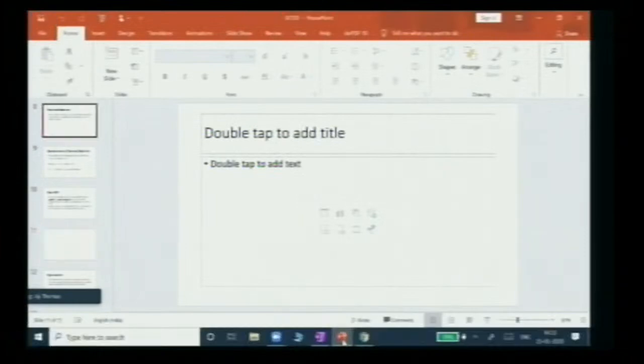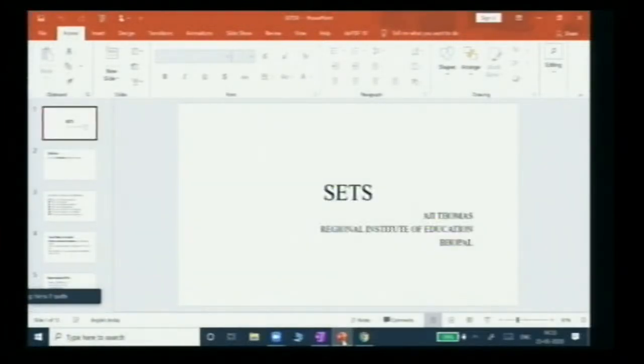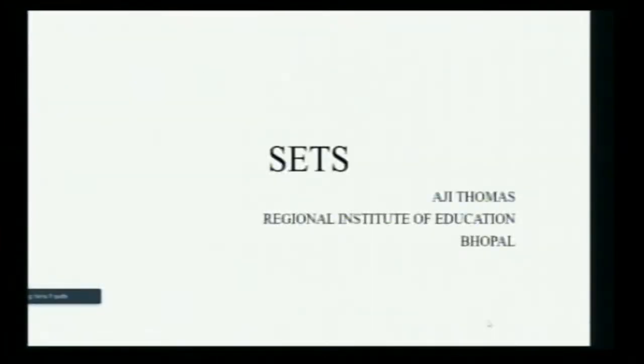So today, we are going to look at certain other aspects of the set. I would like to share my screen. Yes, we will learn about the types of sets and other different aspects of set for class 11 students. Please be with us.